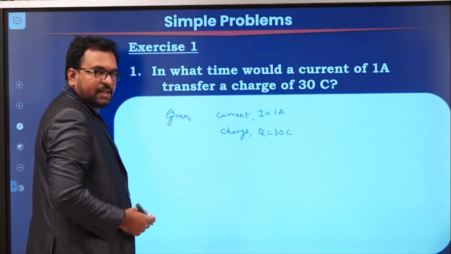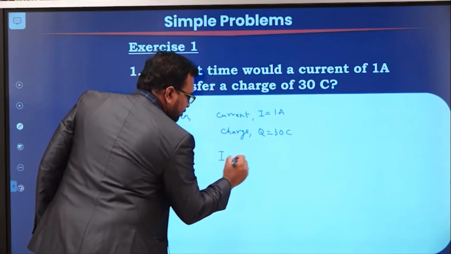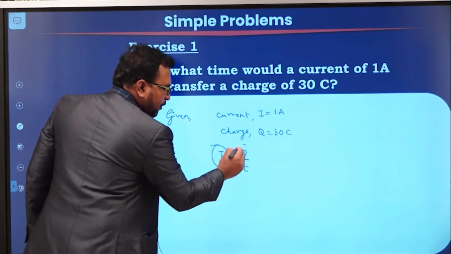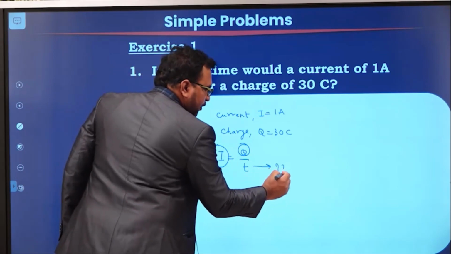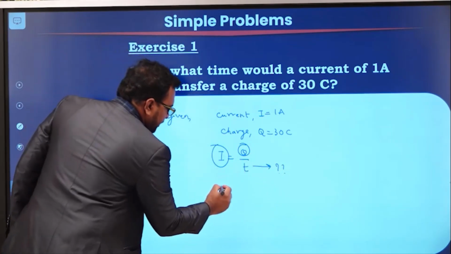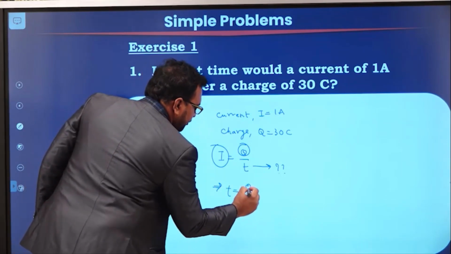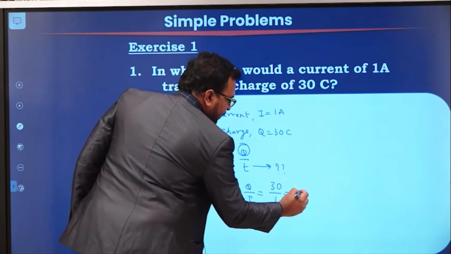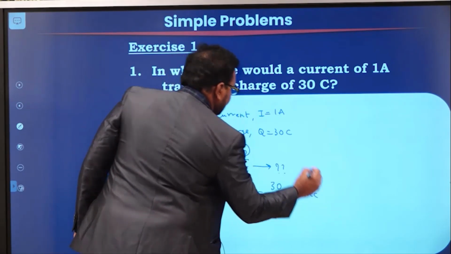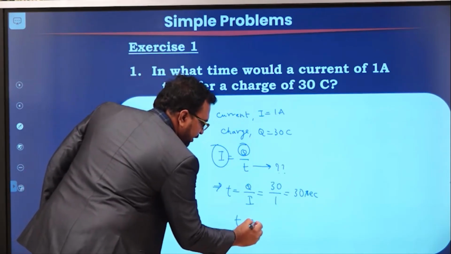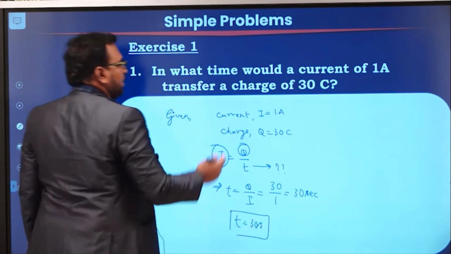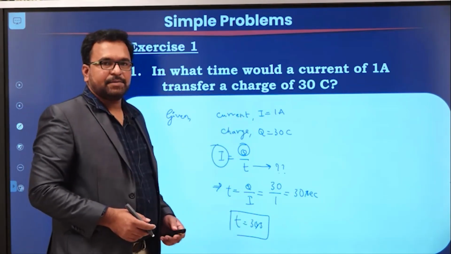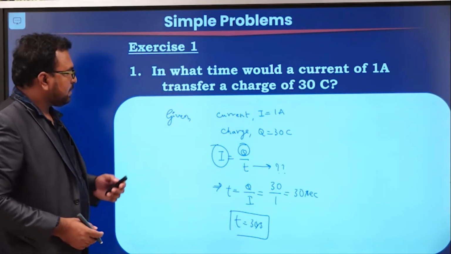So what is the relation between charge and current? We already know I is equal to Q by T. Here we know the value of I and the value of Q, but the value of T is unknown. So from this expression, T is equal to Q by I. Substituting 30 by 1, we get 30 seconds. So the time required to transfer 30 coulombs of charge by 1 ampere of current is 30 seconds. Okay. Next, the second one.